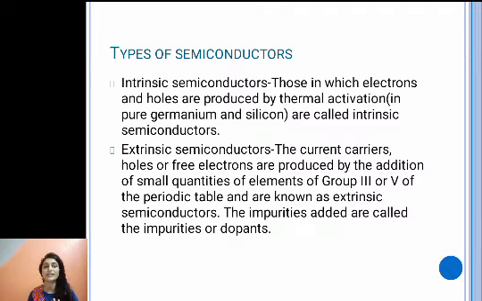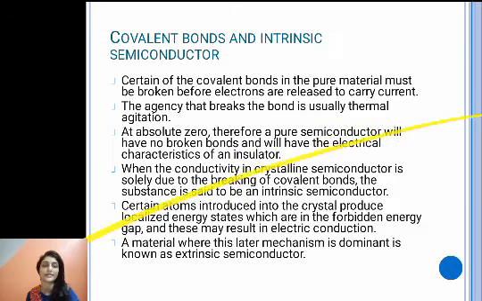In extrinsic semiconductor, the current carriers, holes or free electrons, are produced by addition of a small quantity of elements. So either you add a group 3 element if you have to form a p type semiconductor, or you add a group 5 element if you have to form an n type semiconductor. These added materials are called impurities, or also dopants, and that is why extrinsic semiconductors are also called doped semiconductors.